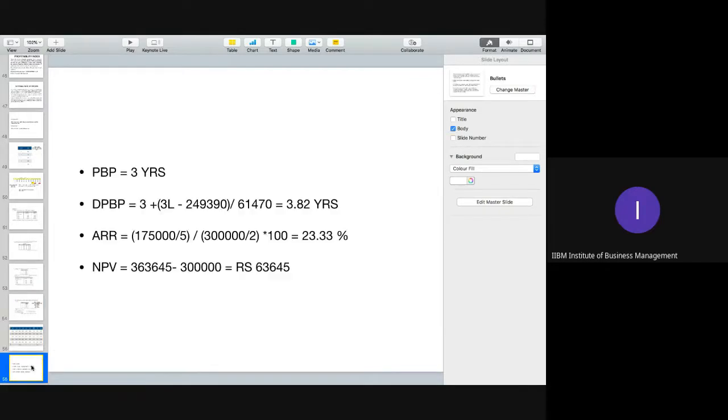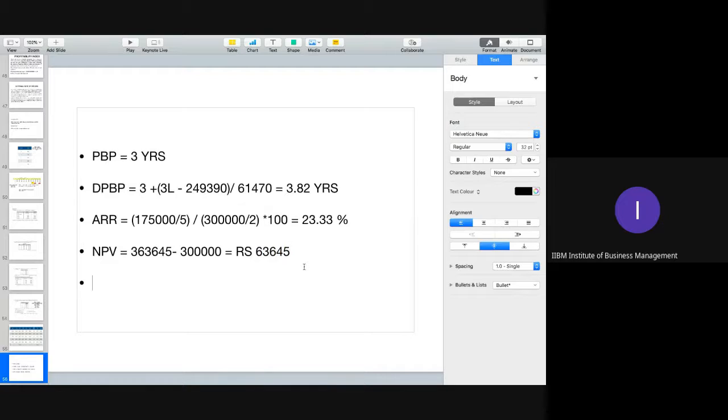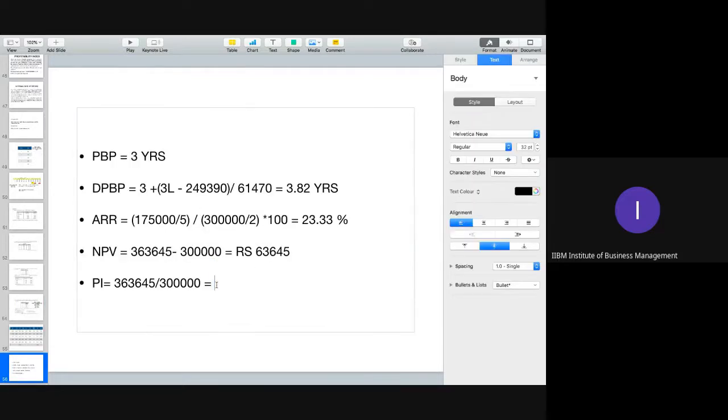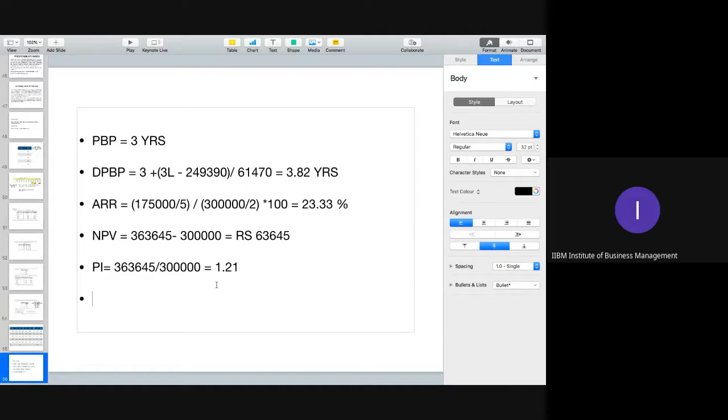Clear? Same you can go for PI calculation as well, the profitability index. That would be your inflow upon outflow. So 363,645 upon 3 lakh. How much did you get? 1.21. Okay, 1.21, and that is also the correct answer. And the last left is IRR.